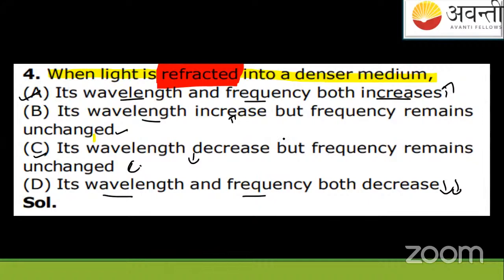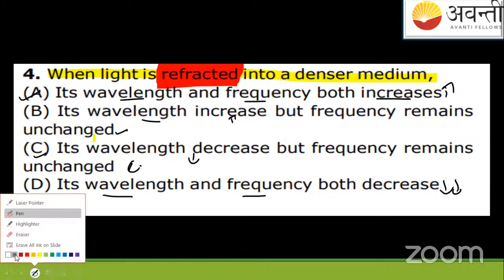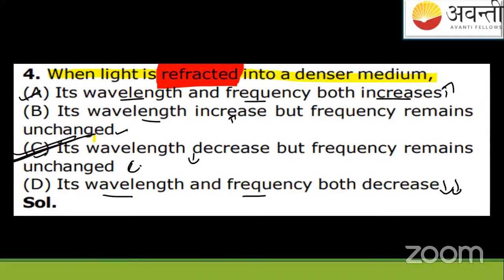So what is the answer? Where is the decrease value? Yes, C is the option, students. Wavelength lambda is decreasing and frequency is unchanged, that is constant. Now let us move quickly towards the 5th question.